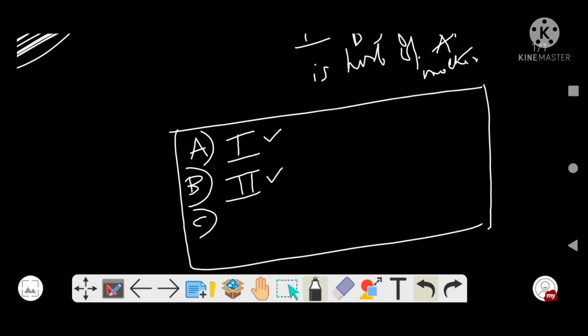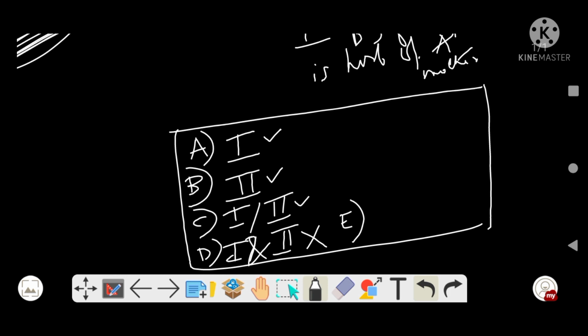Next option is either 1 or 2, any one of it is sufficient to derive the conclusion. Option D is both 1 and 2 statements are not sufficient. And fifth option is both 1 and 2 sufficient to derive the conclusion.